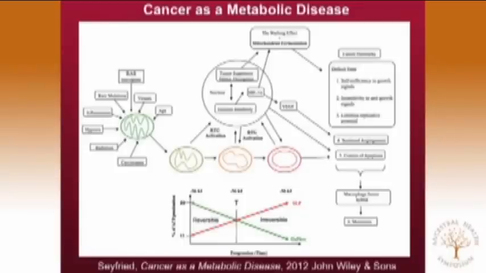Cancer is a metabolic mitochondrial disease caused by multiple different things in the environment, damaging respiration. This then leads to a retrograde signaling system. The mitochondria signal to the nucleus: we don't have enough energy. The nucleus then turns on oncogenes. The oncogenes are compensatory. They're transcription factors that drive fermentations, both glucose and glutamine fermentations.